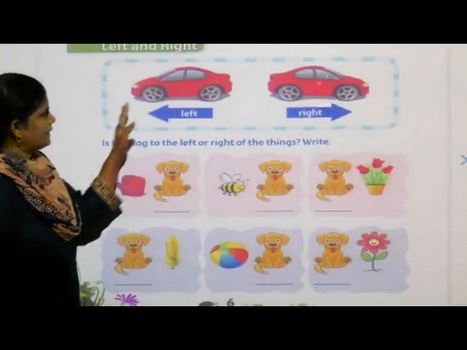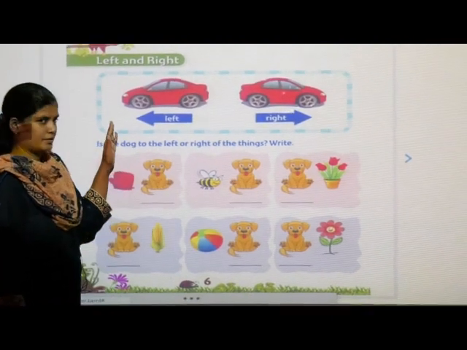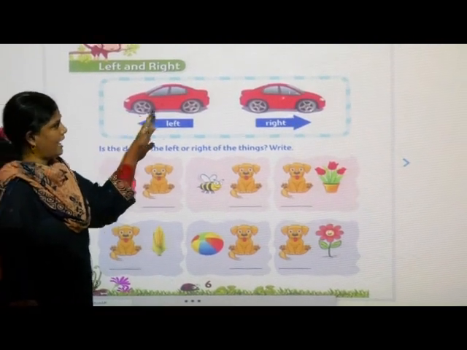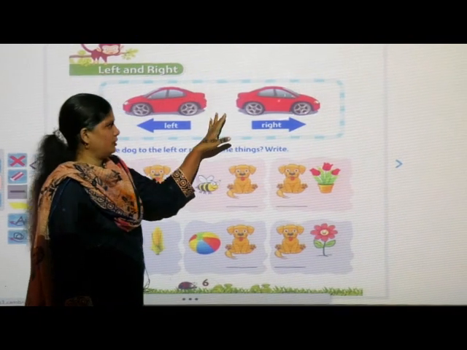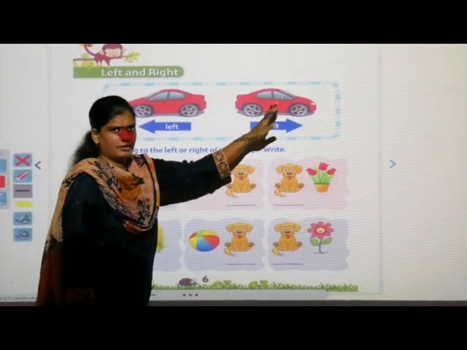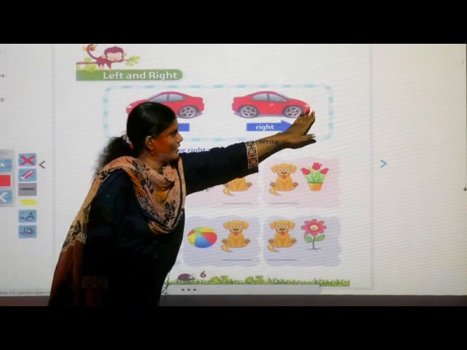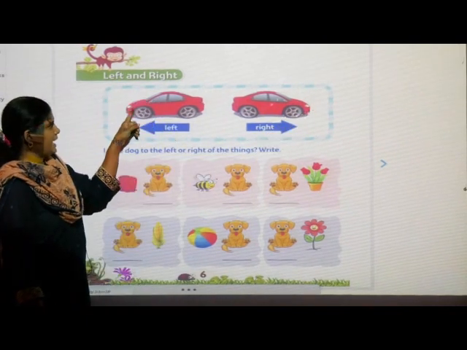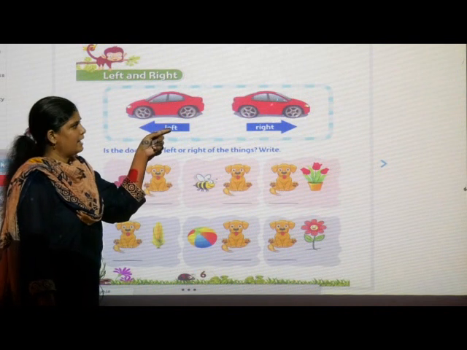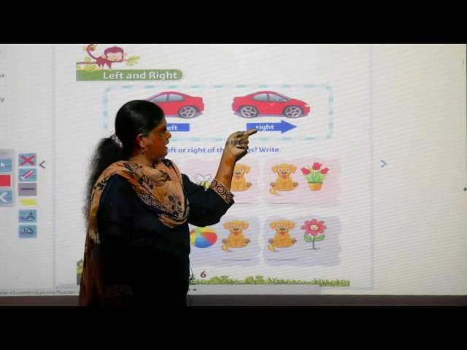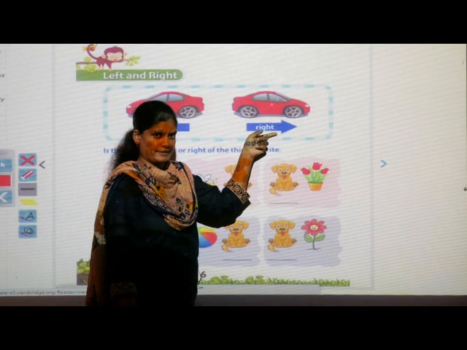See what we can see in this box. Car. Okay. Are they same facing? No. The faces are different. This side starter is there and this side starter is there. So this car is left, and that side is right.